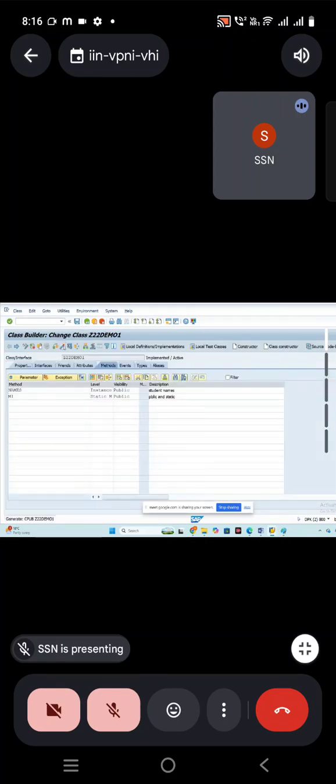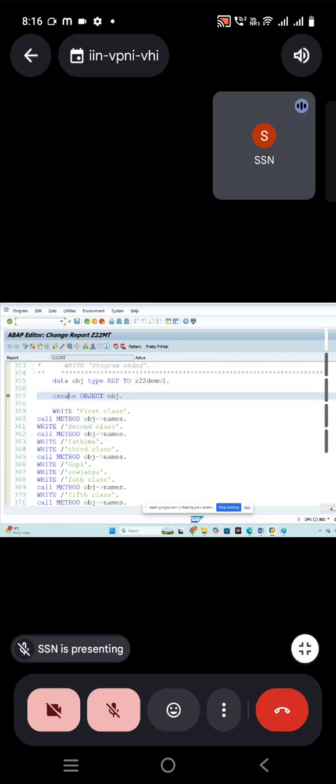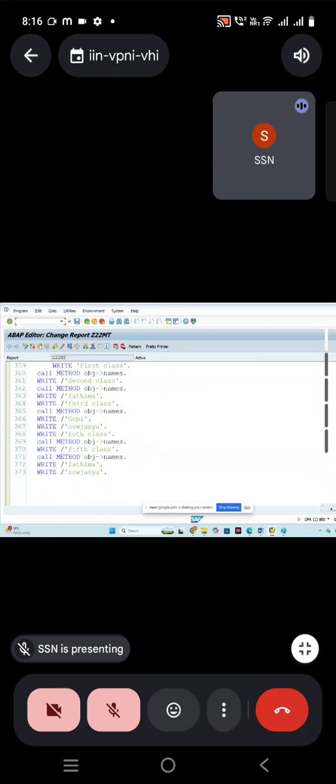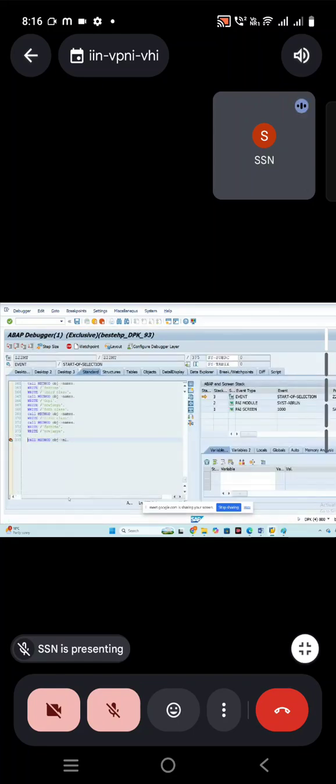Activate it, come back, activate the class. Now you can see we created the object already. Correct? So I can call with the object also. Call method, obj arrow m1. Like this I can call the method. Even though it is static, I already created the memory. I can just call like that. Execute. You can see the object is going to the method and comes back.